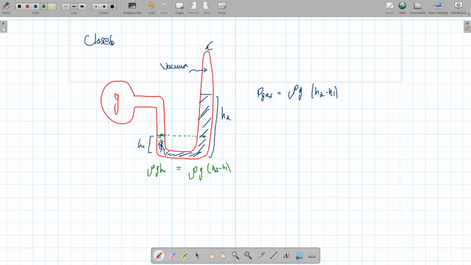This rho gh is showing the pressure of the gas. Rho g(h2 minus h1) is equal to the pressure of the gas. That's it. Why you can't do this is because it's submerged in both the gas and the liquid. If you want to solve it, it's rho g(h2 minus h1).